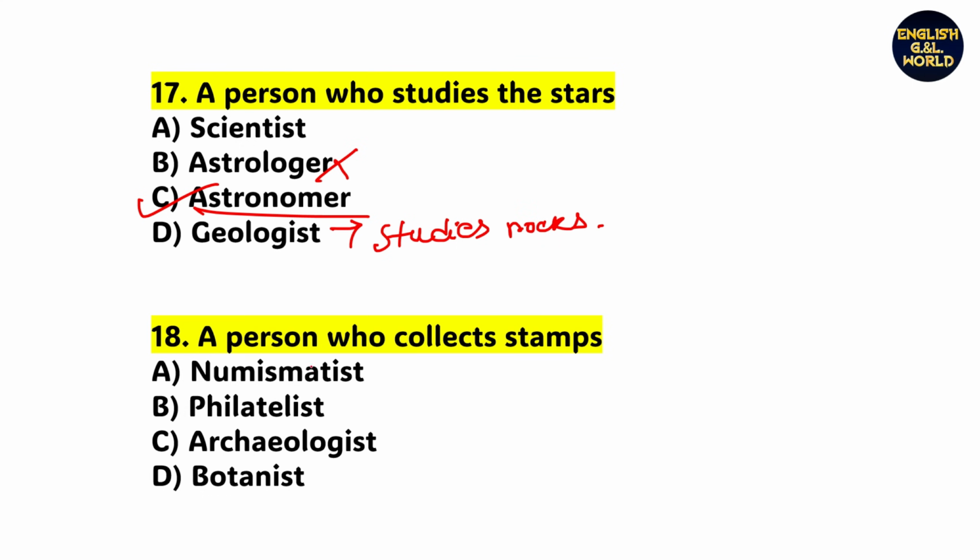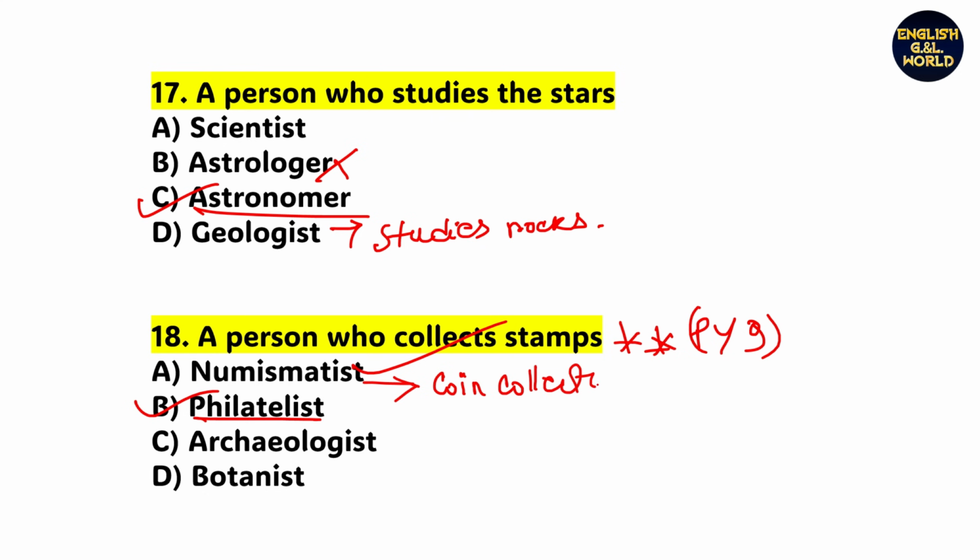Next, a person who collects stamps. So this one is very, very important, also asked in previous year questions. So look, a person who collects stamps is called option B, philatelist. But if you choose numismatic, then the answer is completely wrong. Numismatic is related to collecting coins. You can say coin collector, that is numismatic.